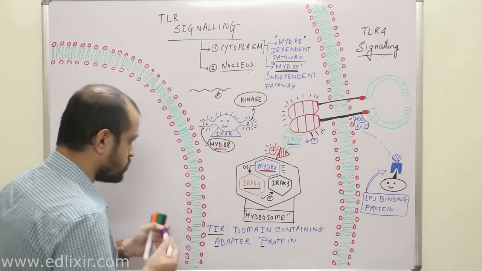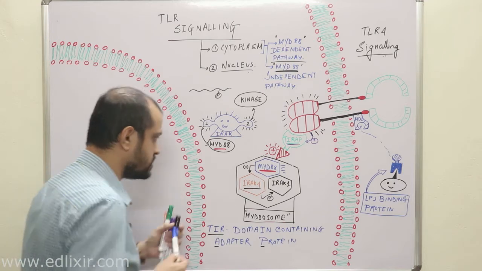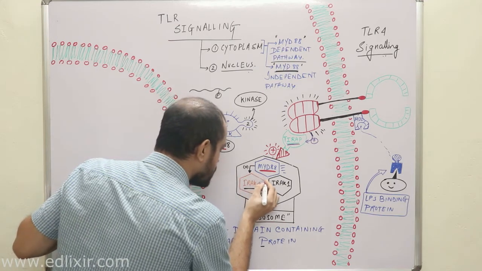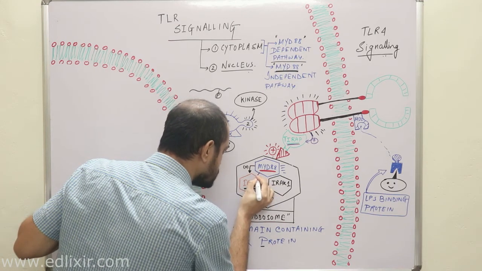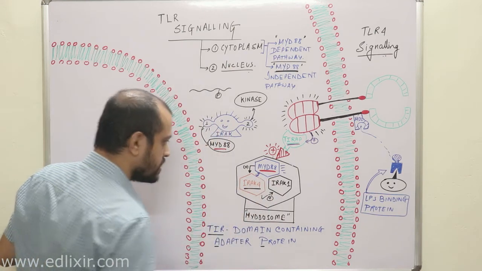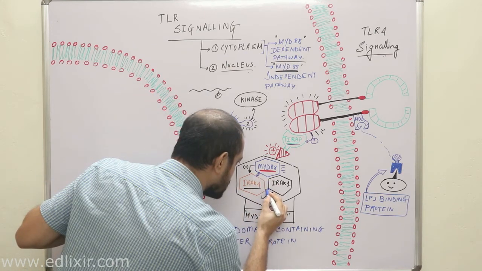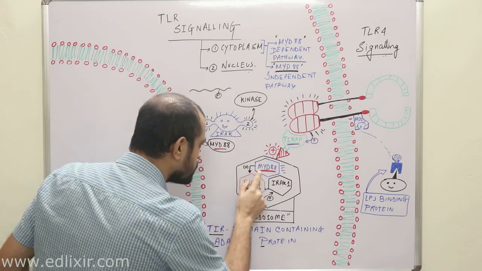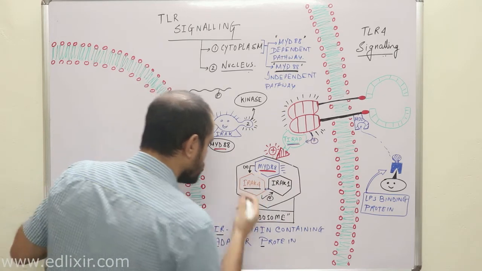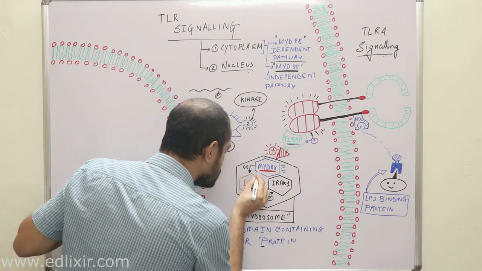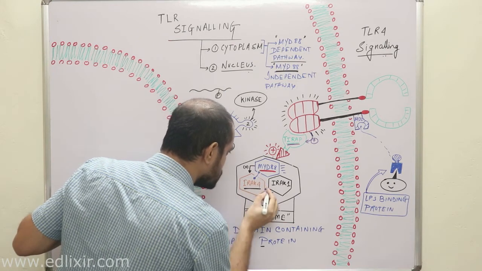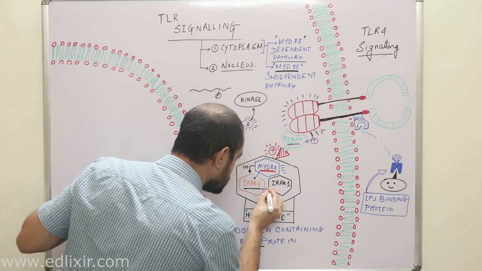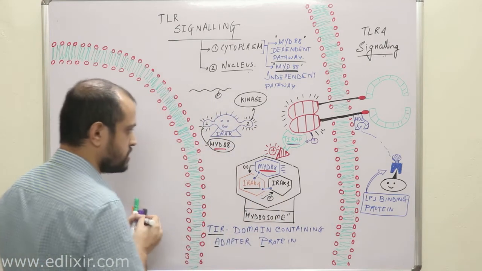So actually these two are connected, and they are also connected. Let me do this with greater ease so that you can understand. Suppose this is your connection, this is your connection.